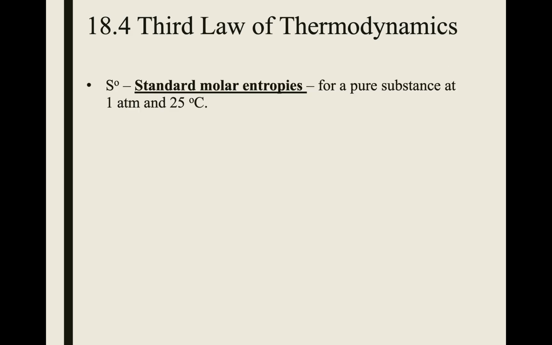Okay, so we have a delta, we have S for entropy. The little 0 there is for standard entropy. So the standard molar entropy is something we look up in a table of values, at 1 atmosphere and 25 Celsius. Sometimes the little 0 is called naught, like it's all for naught. Anyway, that's standard conditions. So we call that S naught.